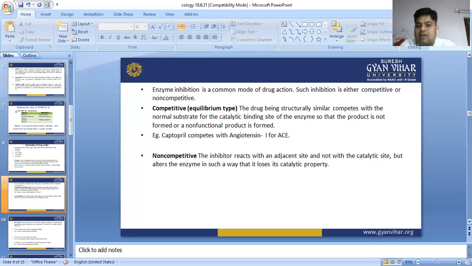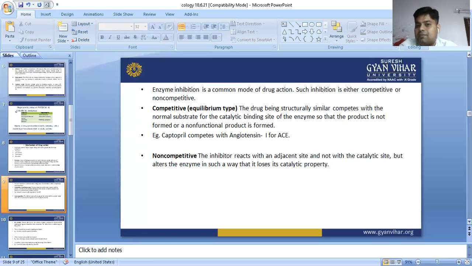The inhibitor reacts with the adjacent site and not with the catalytic site, but alters the enzyme in such a way that it loses its catalytic property. Means to say that the inhibitor binds with another site, and it will change the conformation. If the conformation is changed, then the substrate is unable to bind to the catalytic site.